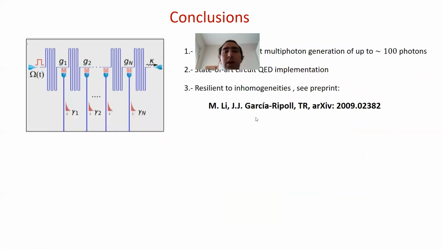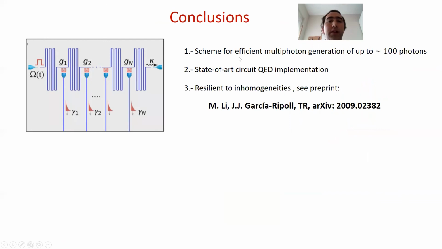As conclusions, I want to say that I showed a scheme for efficient multiphoton generation up to 100 photons. This can be done in a realistic implementation with state-of-the-art circuit technology, and this scheme is also resilient to inhomogeneities, as we show in the paper here. For example, inhomogeneities in the frequency of the qubit, or the couplings to the cavity and so on, up to a certain extent.